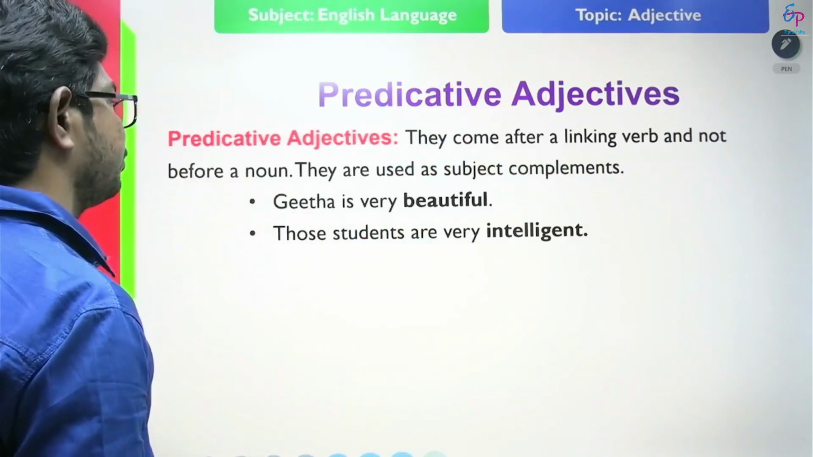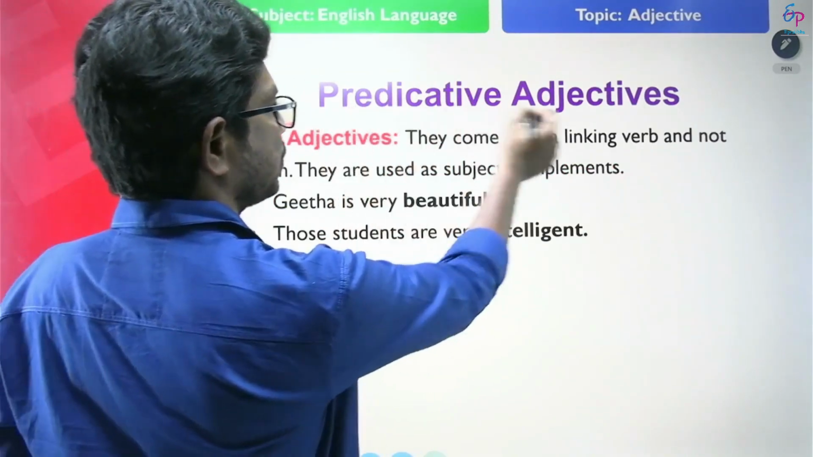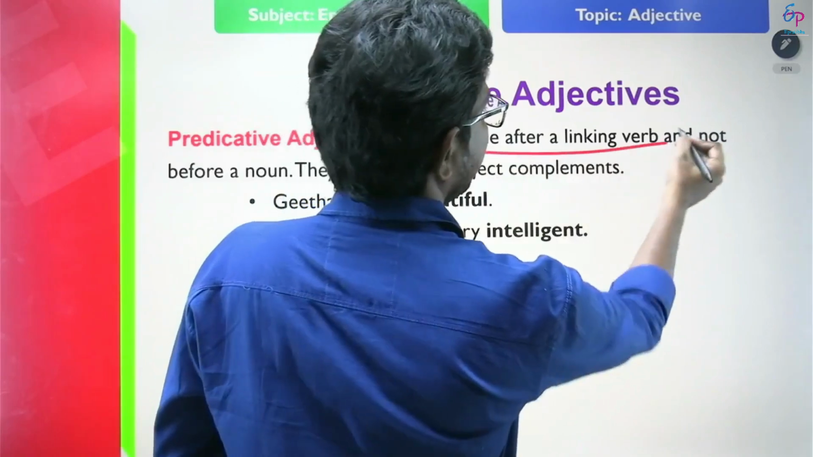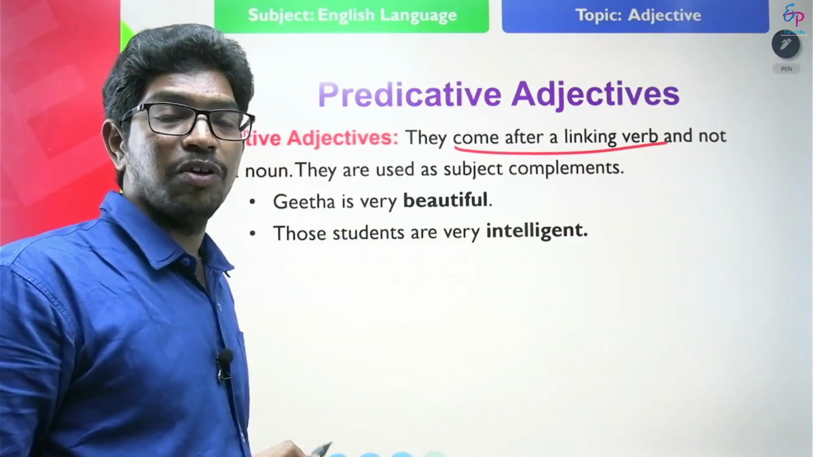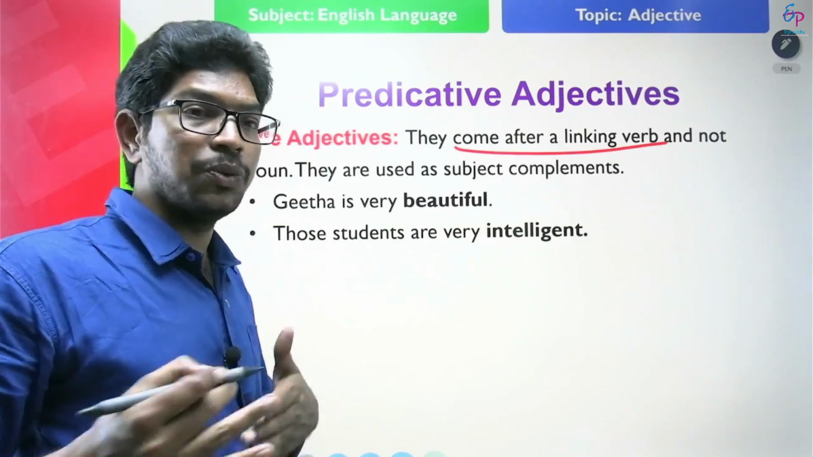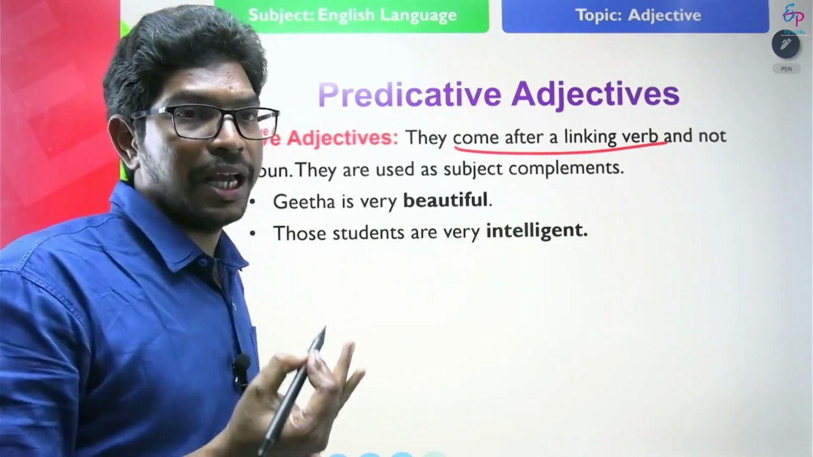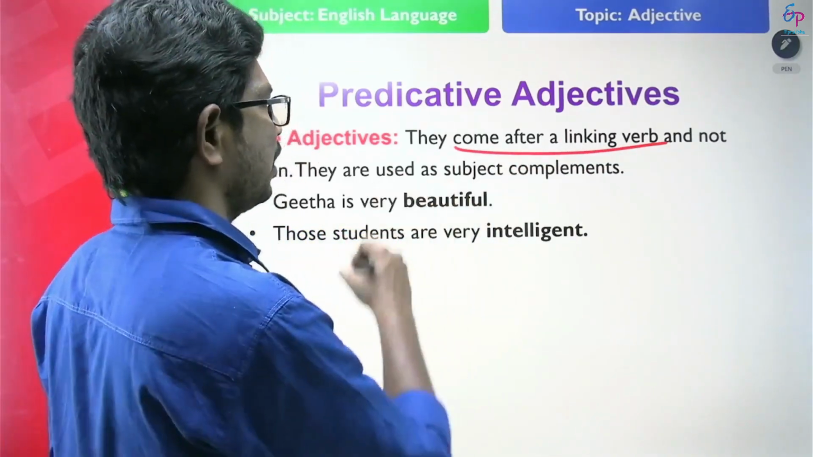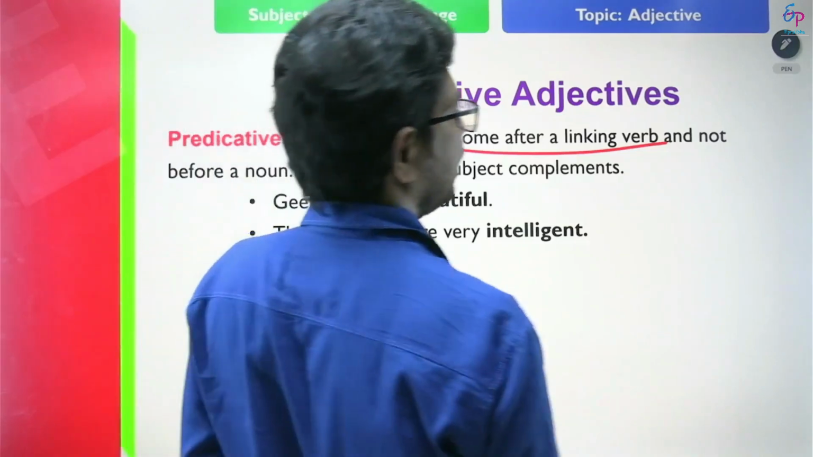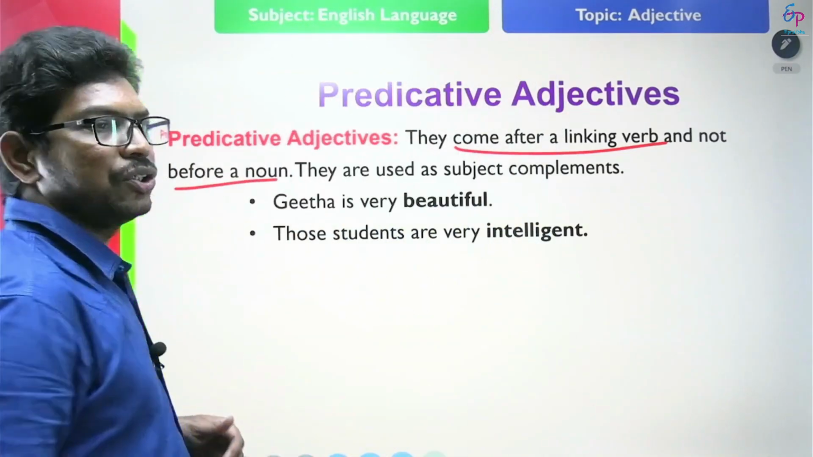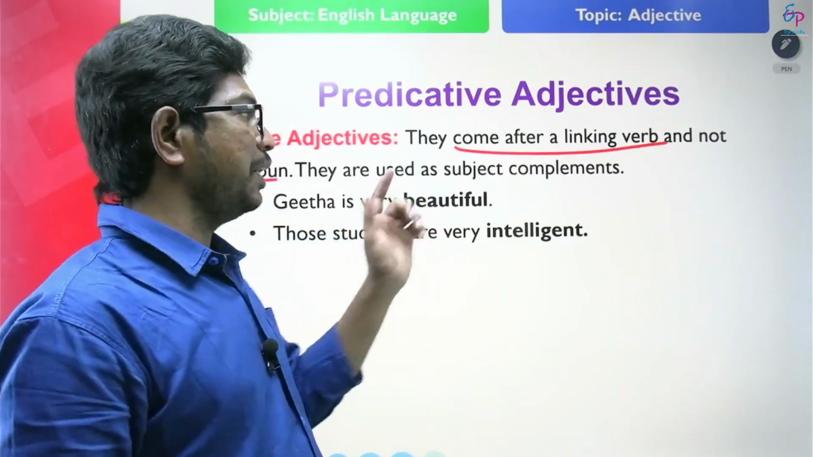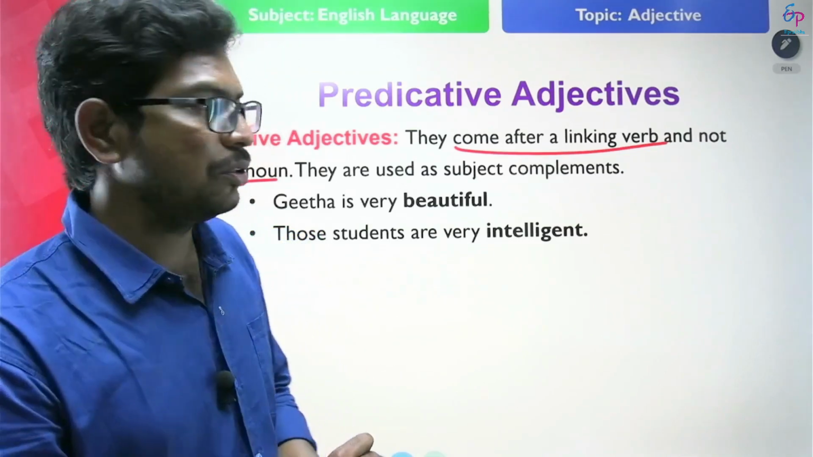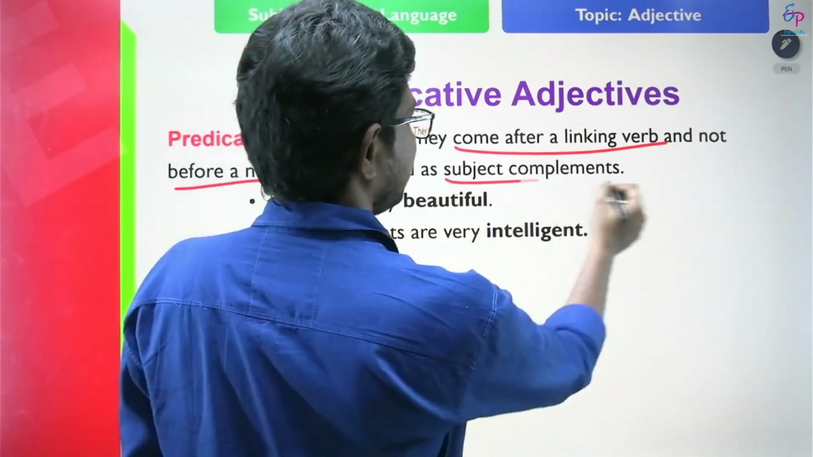So next we will discuss predicative adjectives. What are predicative adjectives? They come after a linking verb. What are linking verbs? Am, is, are, was, were. These are linking verbs. They do not show any action. Linking verbs show the state of being. So where do these predicative adjectives come? They come after a linking verb, not before a noun. Generally an adjective comes before a noun, but predicative adjectives do not come before a noun. They come after a linking verb and they modify the nouns. They are used as subject complements.